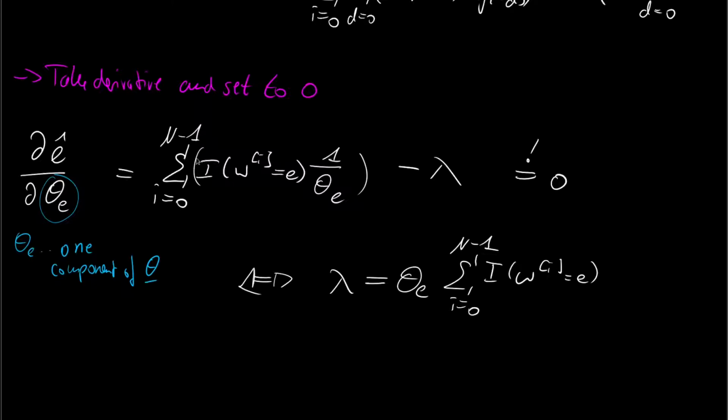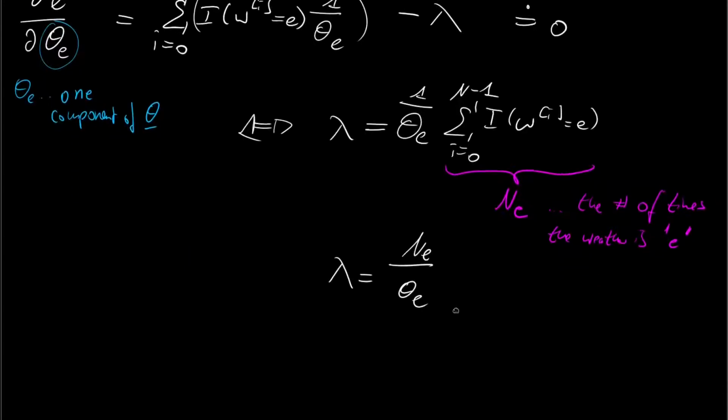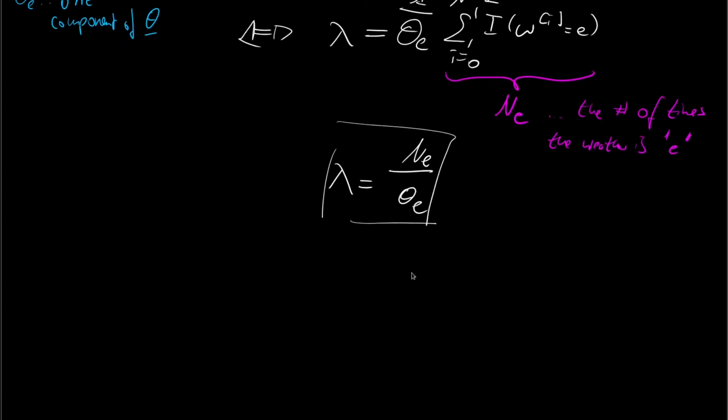And we can call this shorthand n_e for the number of times the weather is e. Well, this is a little abstract, but let's think of it as, for instance, cloudy, sunny, rainy, and so on. And then we can call this lambda is theta. Oh, surely, of course, this should be 1 over theta e. So then we have n_e over theta e. And this is our first derivative. So let's now mark this as important.